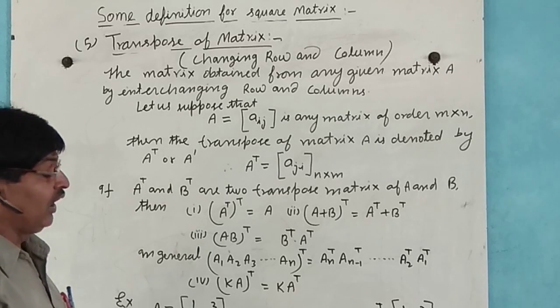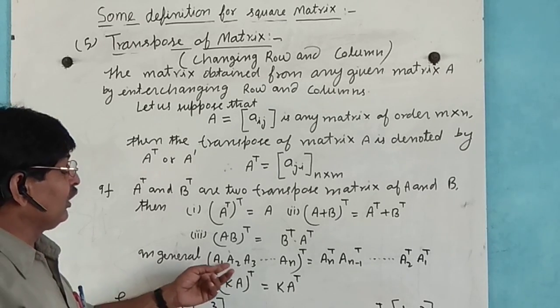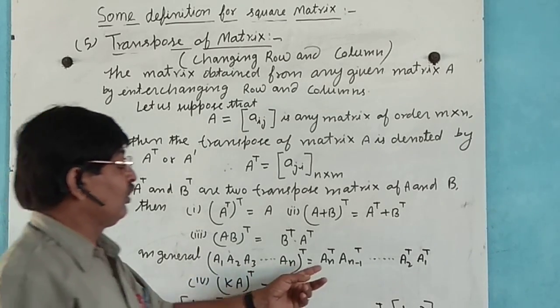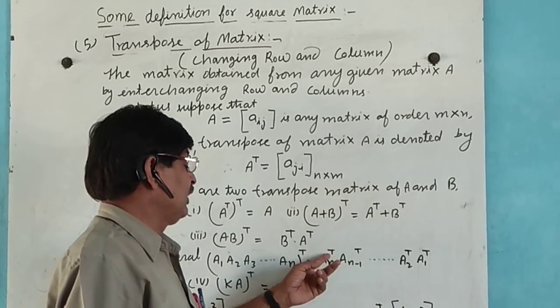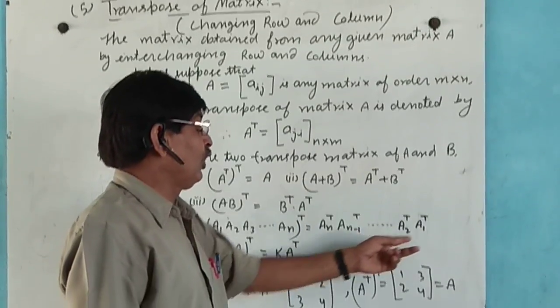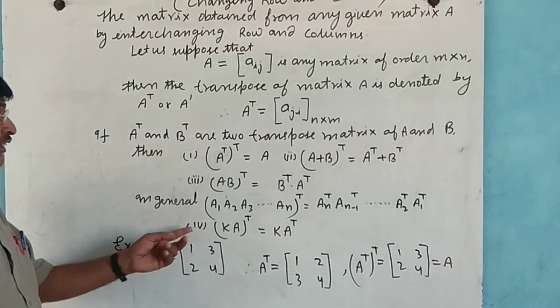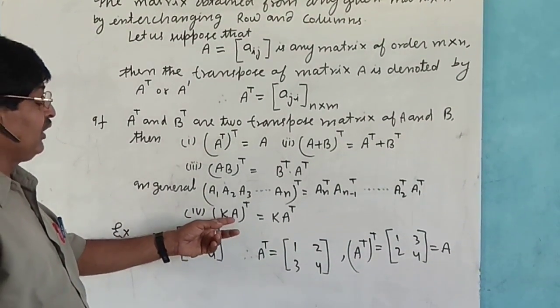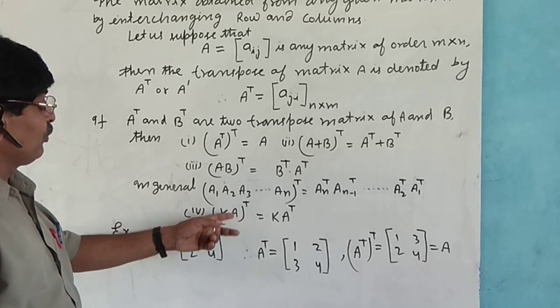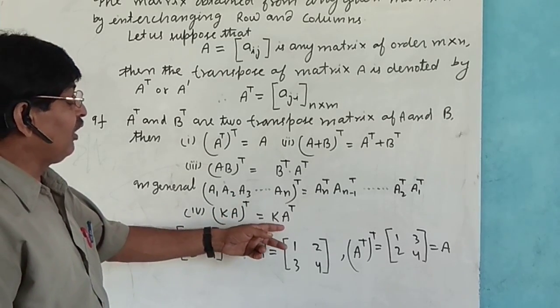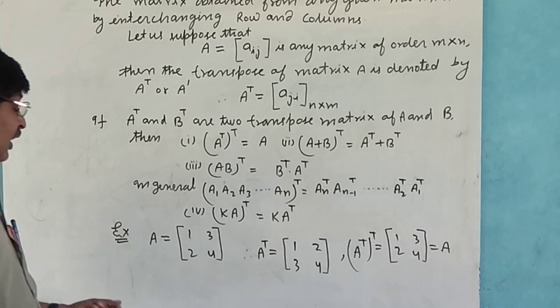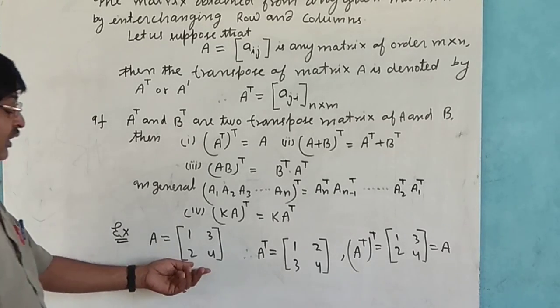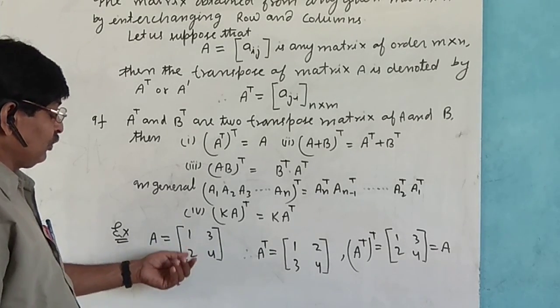In general we can say that the transpose of a product of matrices is equal to the product of the transposes in reverse order. And if K is a constant, then the transpose of K times the matrix is K times its transpose. Let us suppose that A is the matrix 1 2 3 4.